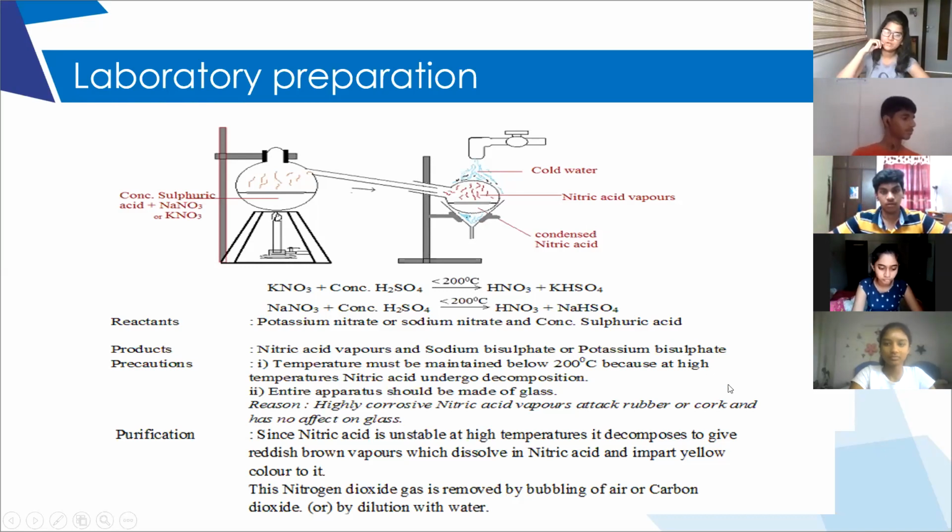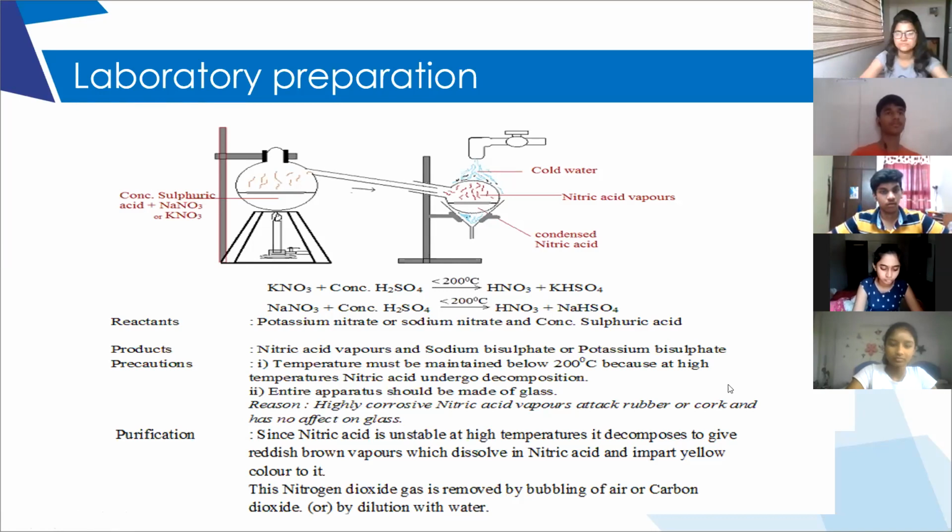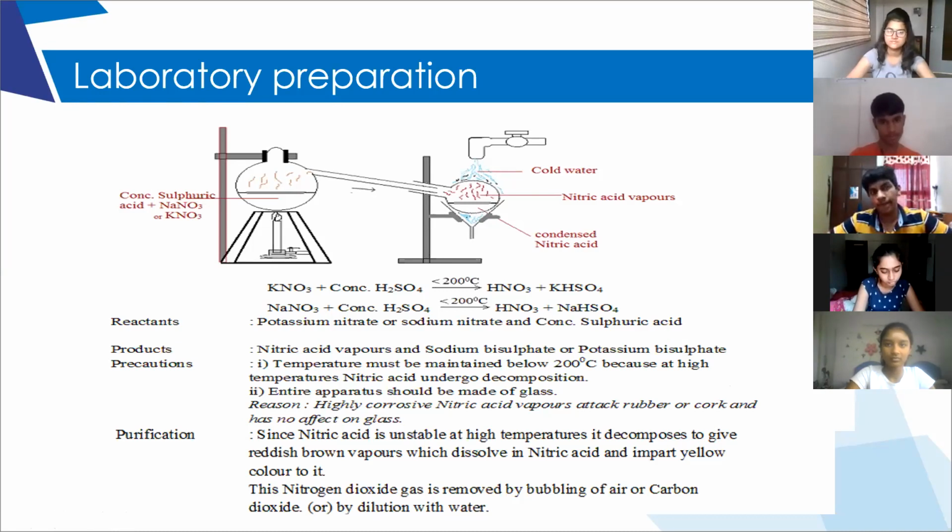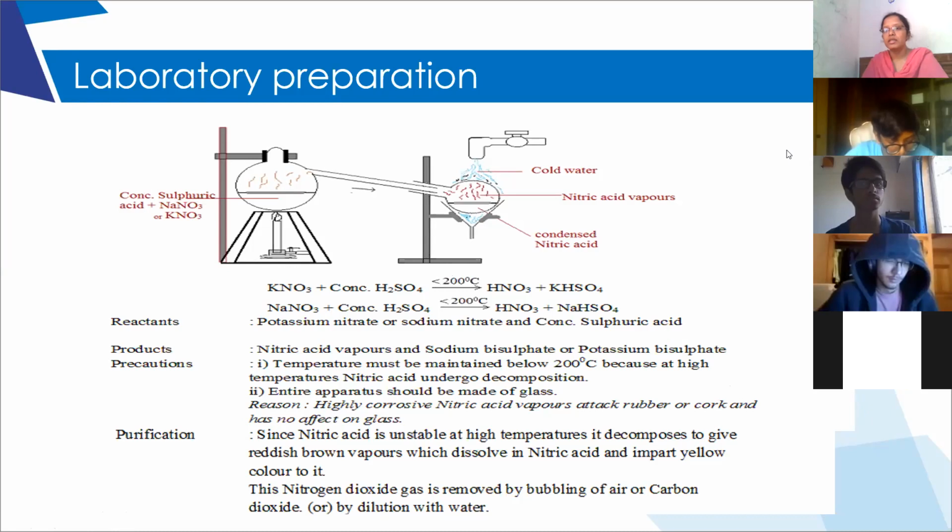So why are high temperatures not preferred? Because the formed nitric acid will decompose to form nitrogen dioxide. In order to prevent the decomposition, we will maintain the temperature below 200 degrees Celsius. Is it clear?